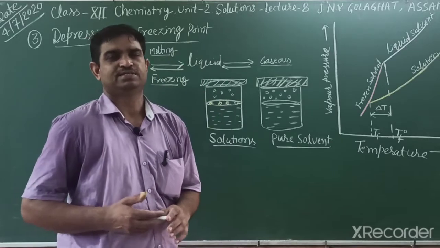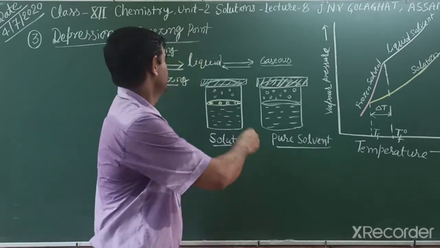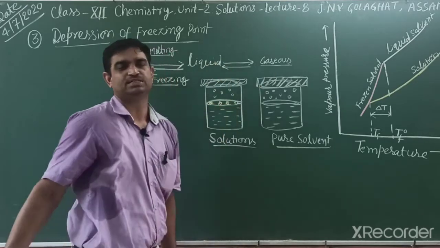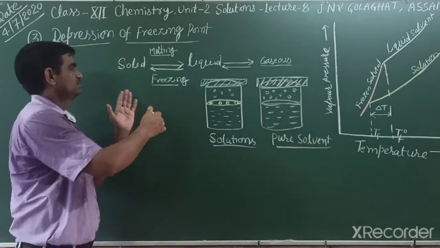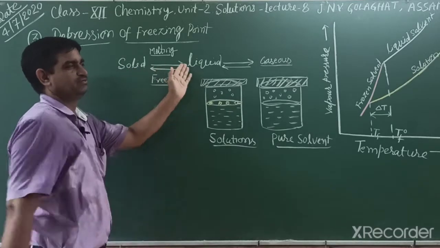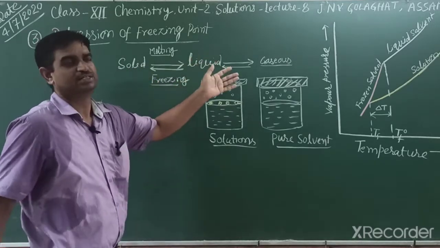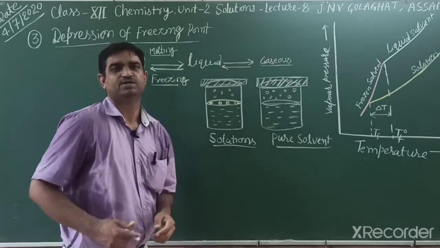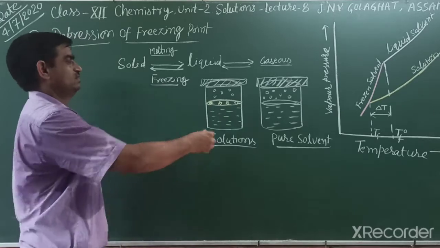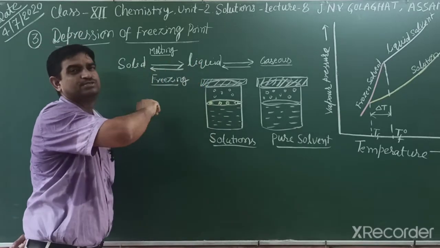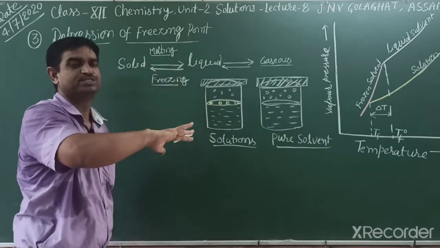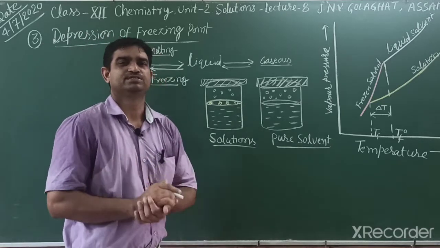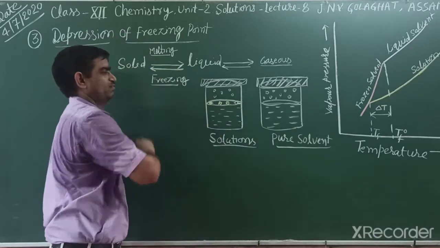In our earlier classes, you learned that a solid converts into a liquid, and a liquid further converts into the gaseous state, by heating. When a solid is heated and changes into liquid, that process is known as melting, and when liquid changes into vapor state, that process is known as evaporation. But if a liquid changes into solid, that process is known as freezing or solidification. Students, today we discuss what is freezing point or melting point.